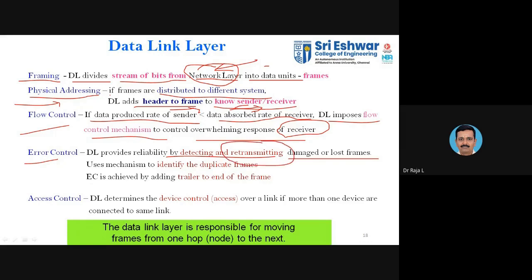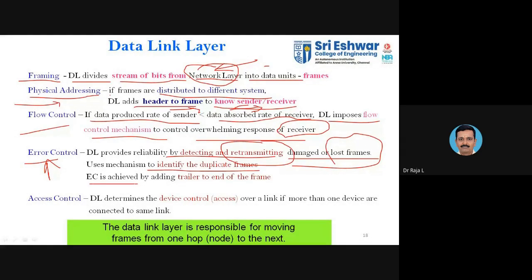So the data link layer will take care of that. It detects how much data is being received and whether the received data is error free. If any data is damaged or lost in the form of frames, you need to go for retransmission. That is taken care of by the error control mechanism. The mechanism is also used to identify duplicate frames. There is a possibility that the same frame will be repeated twice, so duplication occurs. To avoid that, the error control mechanism takes care.